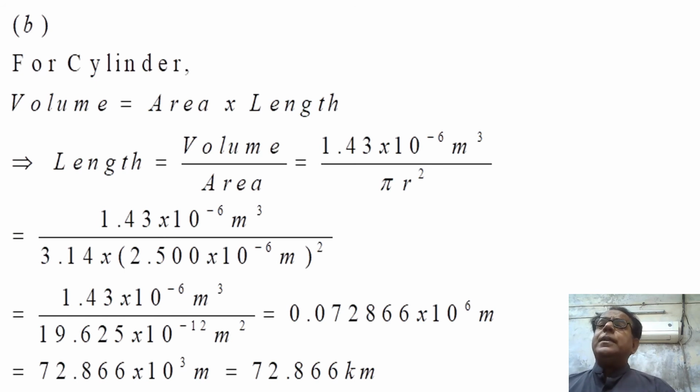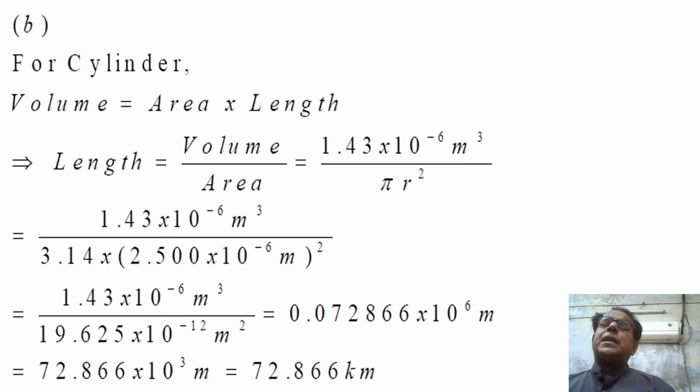We know that this is formula of area. So this will become equal to 1.43 into 10 raised to the power minus 6 meter cube over, we have here put the value of pi 3.14.